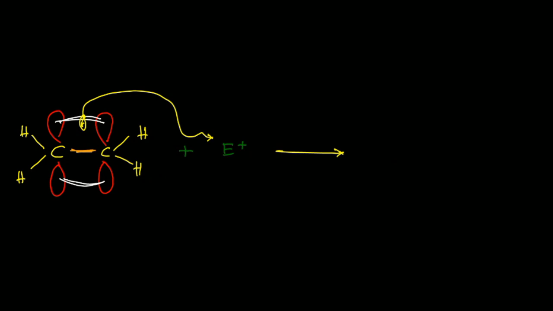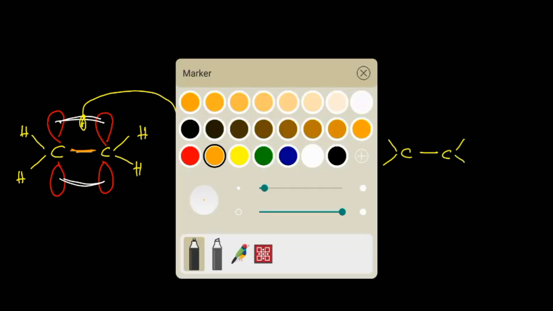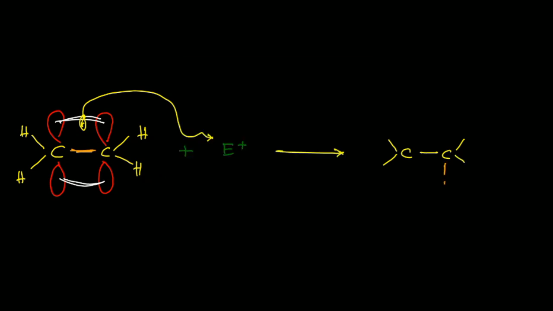What will happen in that reaction? One of the carbons will combine with the electrophile, and the other position will become deficient. These are the remaining hydrogens. This is the first step, where electron density from the olefin transfers to the electrophilic center.